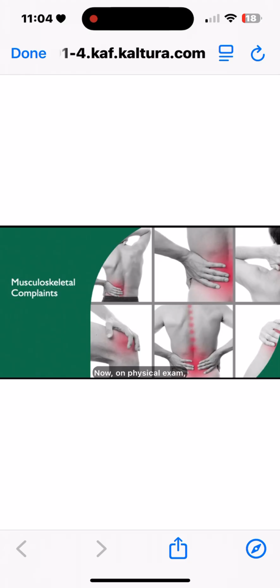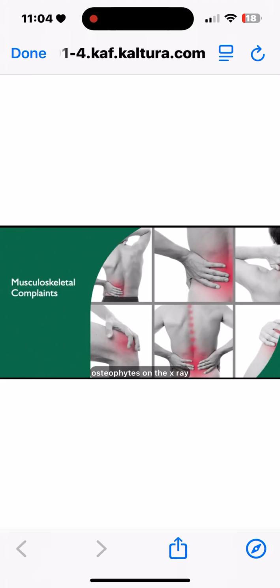Now, on physical exam, basically the appearance looks normal, but they may have an antalgic gait, like it's not symmetrical. So they're favoring a joint because of the discomfort. You may inspect the affected joints for deformities and swelling, fluid. You would palpate the joints for crepitus, warmth, edema, or tenderness, and you assess the joint range of motion, strength, and stability.